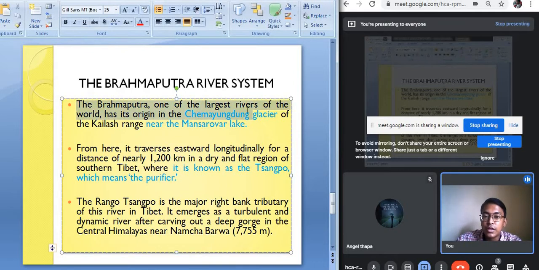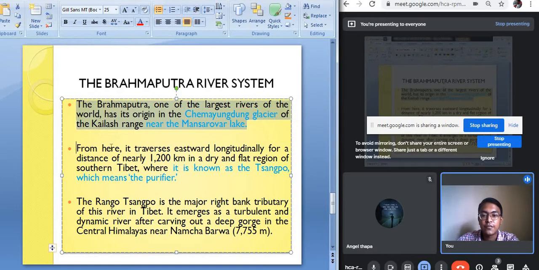The Brahmaputra, one of the largest rivers of the world, has its origin in the Chema Yungdung glaciers of the Kailash range near Mansarovar Lake. So the Brahmaputra river is one of the largest rivers in the world, and it rises in the Kailash range near Mansarovar Lake. But the river Brahmaputra has its origin from the Chema Yungdung glaciers. So you may get a question: from which glaciers does the river Brahmaputra originate? From the Chema Yungdung glaciers.